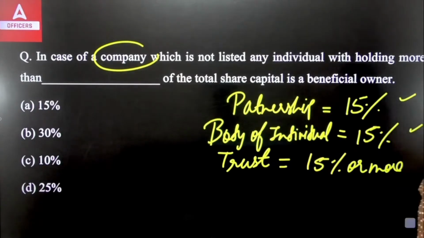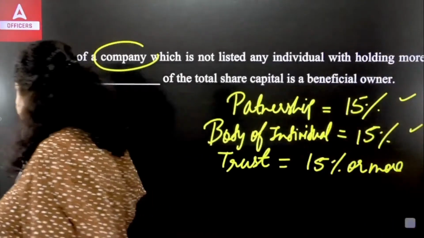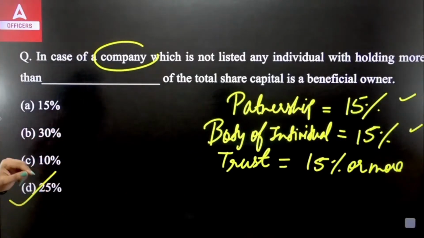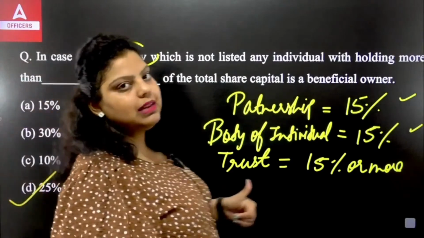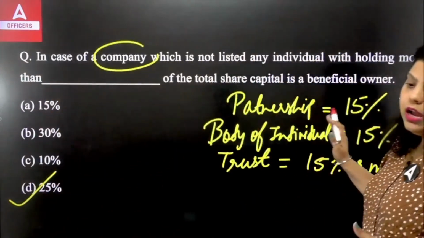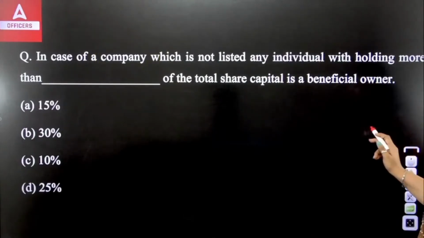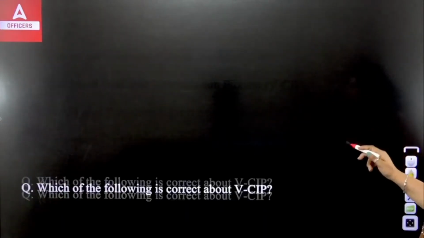But in case of a company, it will be how much? It will be 25%. So do remember all the four amounts. In case of a company, it is 25%, and in the other cases, it is 15%. Now, next. So the right answer is D, 25%.